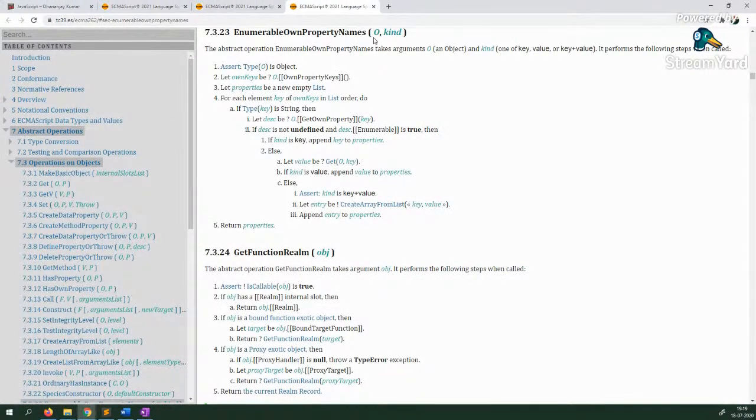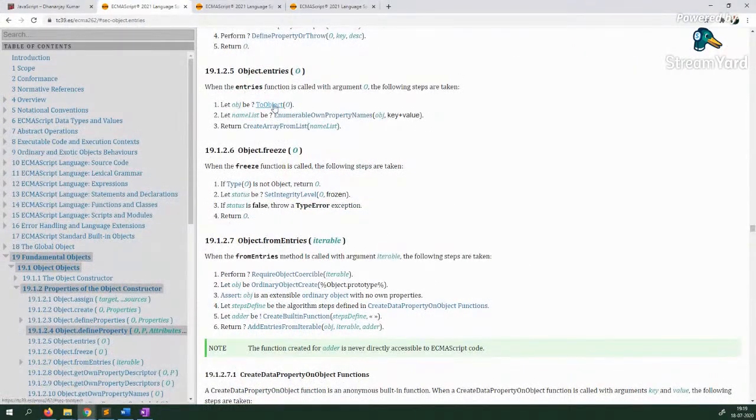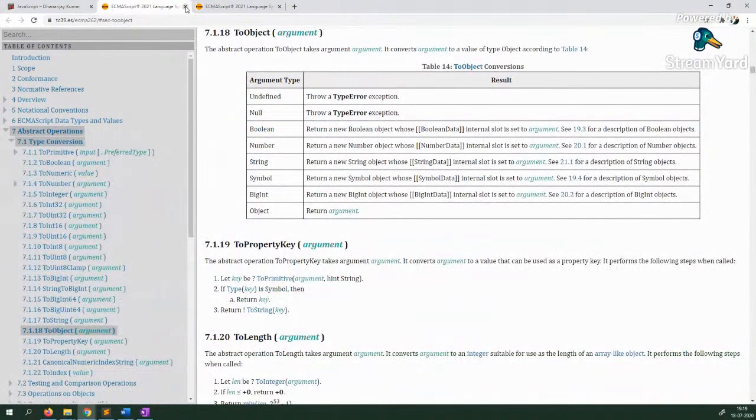Then it says what the enumerable own properties name, own keys, properties are, and it is just 2-3 days of work once you understand these things. Like for example, when I learn now, I don't have to go and see what is toObject, because I already know toObject. So anywhere I see toObject, I know what it is going to return me. So I strongly recommend you look into this official document, and you should be able to understand that.